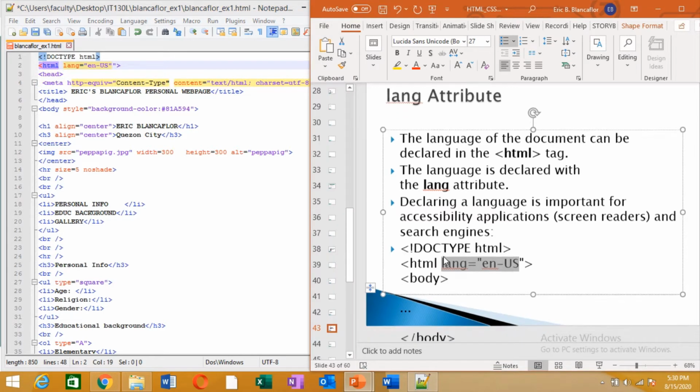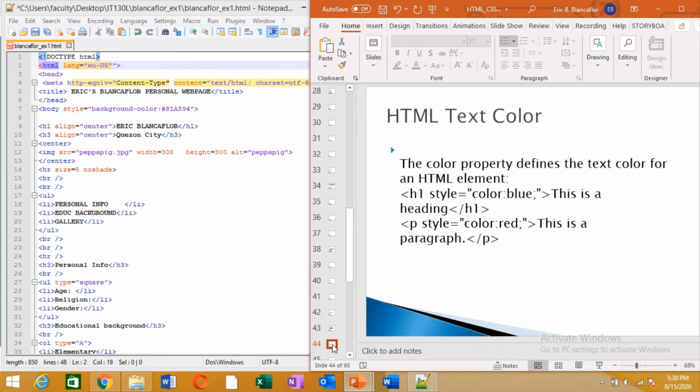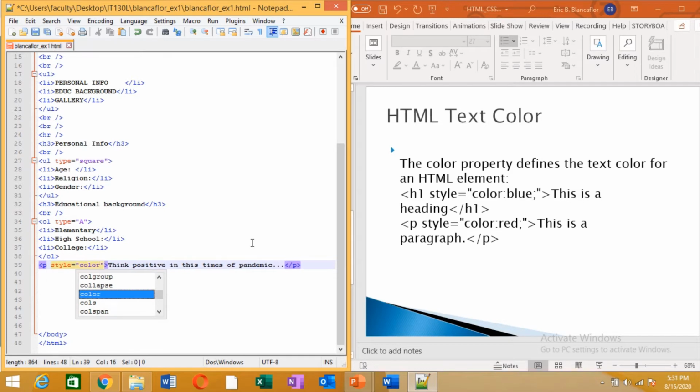And then another is if you want to have text colors, example, let's say paragraph. Okay, I haven't touched the paragraph. Example in here, you want to declare a color here, so it's under style, and then color colon.